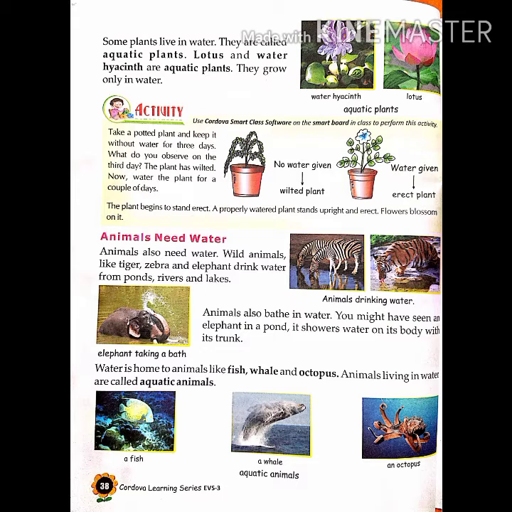Okay, you have to take one potted plant. The plant is already grown, and you will place the water. Keep the plant without water for 3 days. Don't give water to the plant. You will see after 3 days the plant will wilt.